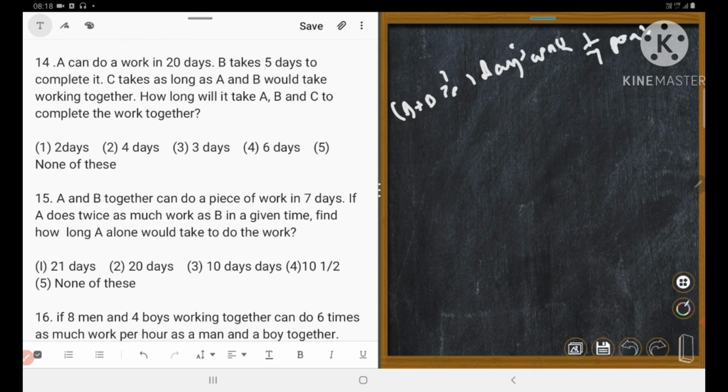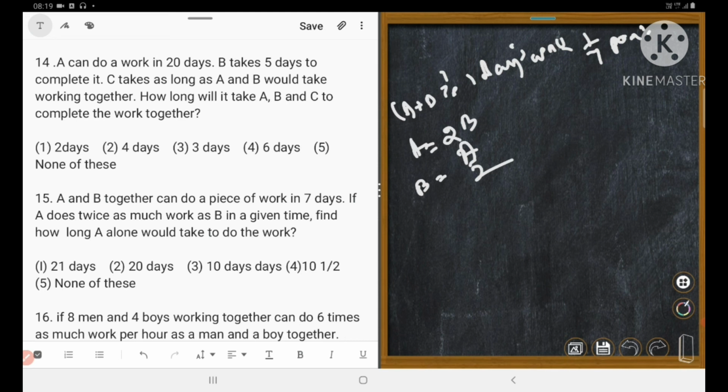Similarly, if A does twice as much work as B, that means A is equal to 2B, that means B is equal to A upon 2. It's given. Could you understand?